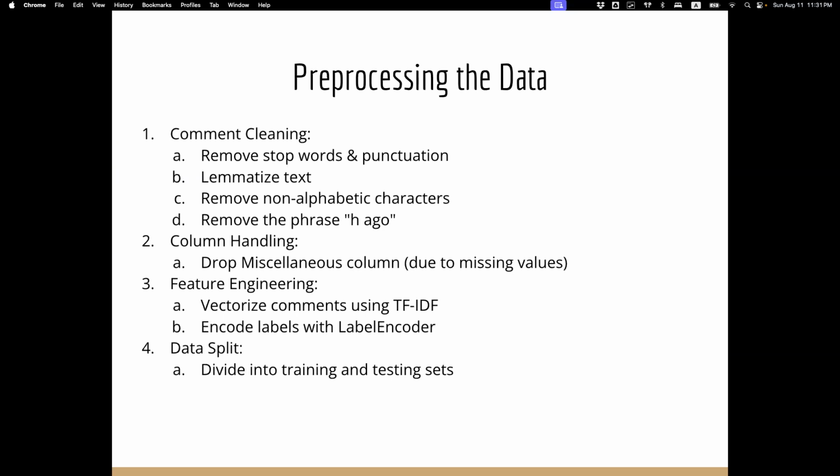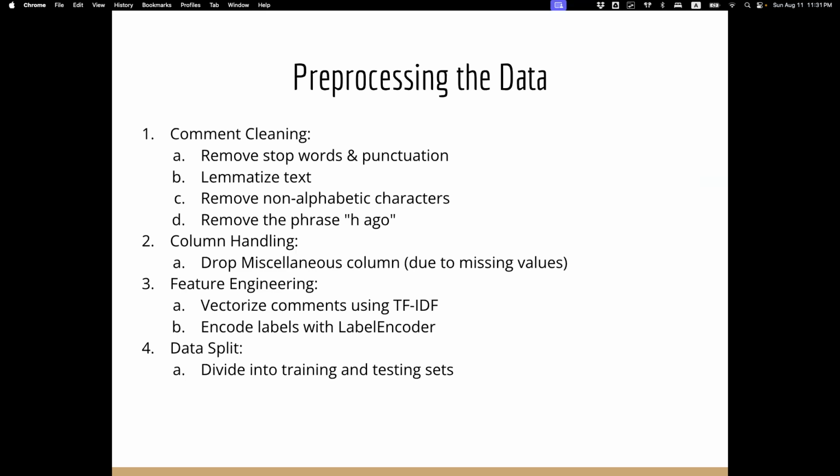Here are the pre-processing steps that we performed on our data. We cleaned the comments by removing the stop words and punctuation. We lemmatized the text, removed non-alphabetical characters like numbers and emojis, and removed the phrase "age ago". "Age ago" was "hours ago". Whichever site the data set was collected from had a lot of those phrases, so removing that helped the quality of the data. We handled the columns that had missing values like miscellaneous, and we removed that column. Again, we're not featuring that column in our model.